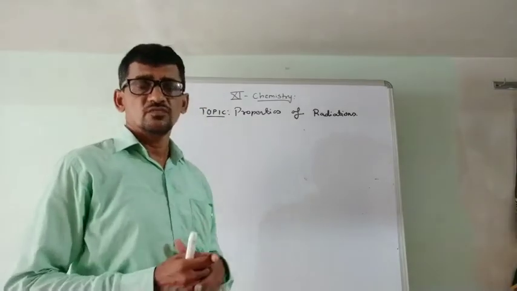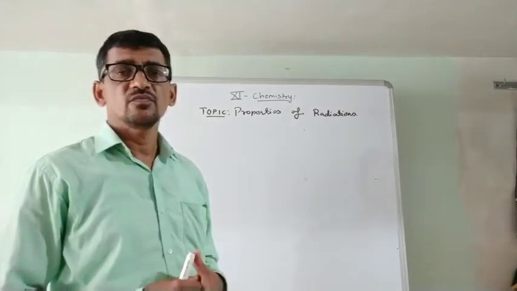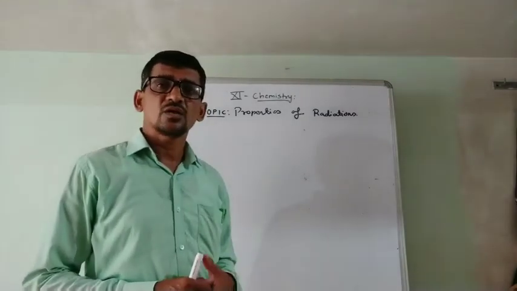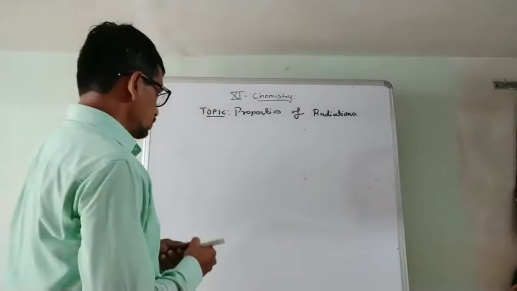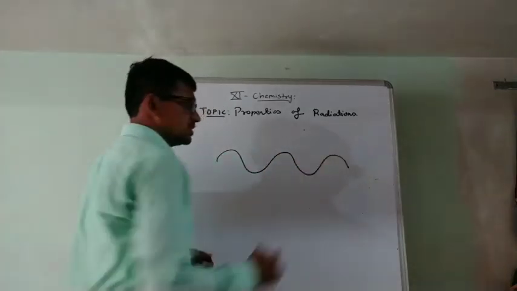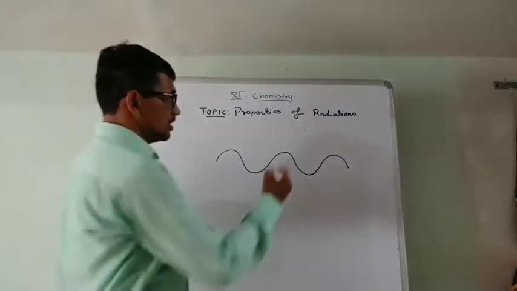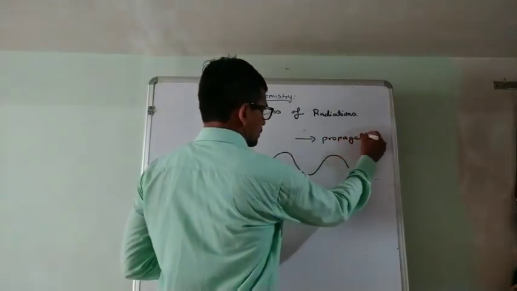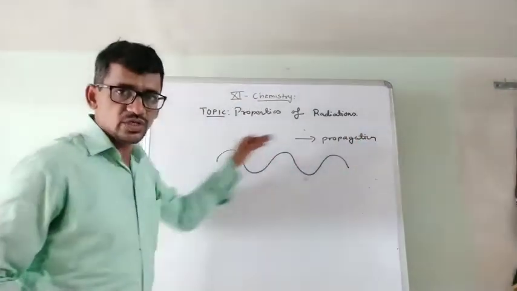If an electric or magnetic field is applied, then these radiations are produced. So I am drawing a wave. These are the waves. This is the propagation, meaning these waves move in this direction.